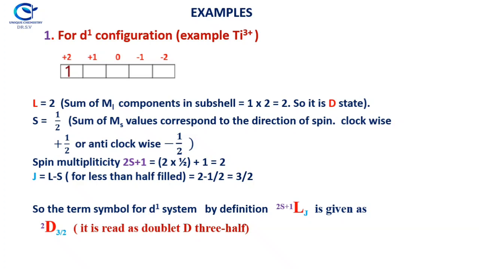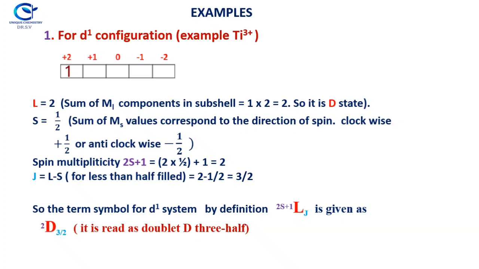Next, we have to see the examples of some transition metal ions with their dn configurations. For example, titanium 3 plus ion is a d1 configuration. How do you find out the dn configuration for your transition metals? The formula is the atomic number of the transition metal minus 18, the inert gas configuration, minus the oxidation number. So for titanium, the atomic number is 22, minus 18, minus 3, you will get 1 electron in the d orbital. This is a d1 configuration.